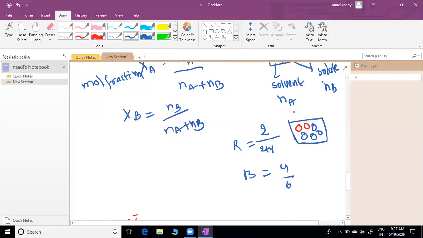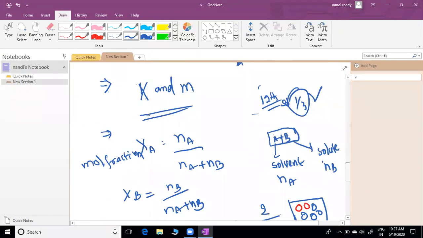I wrote very clearly here. What does A mean? A means solvent, B means solute. Then Na means moles of solvent, Nb means moles of solute. How to calculate number of moles? Given mass by gram molecular mass, that is the moles. Is it clear?